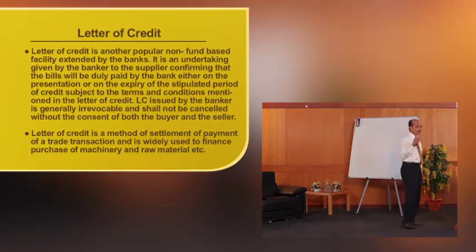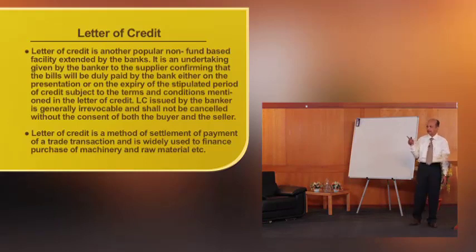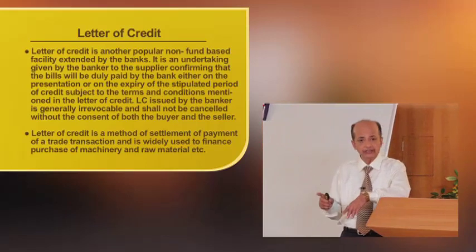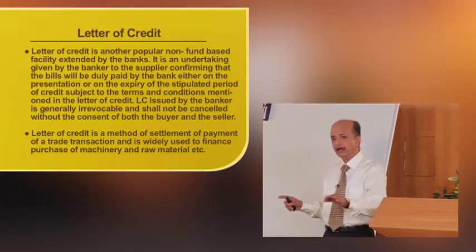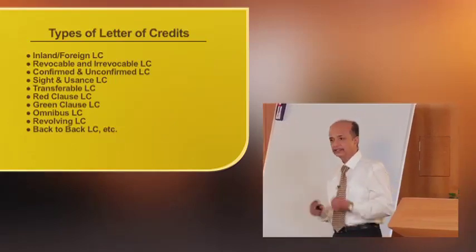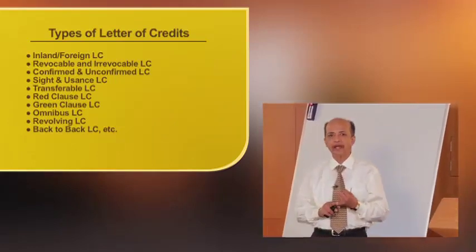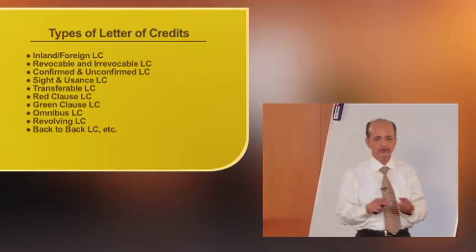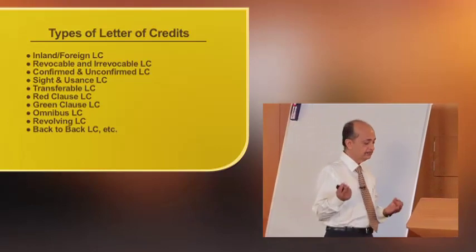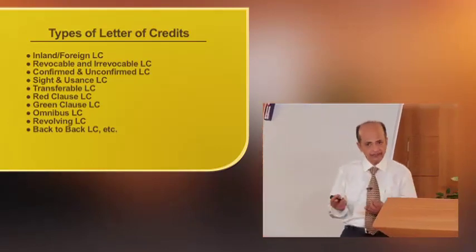Letter of credit is a very popular form of non-fund based facilities that are being provided by the banker to the customers. There are various types of letter of credit. It may be document against payment. As I said, once the documents are submitted, bank is required to make the payment. Then credit is given, that is DA, the document against acceptance.